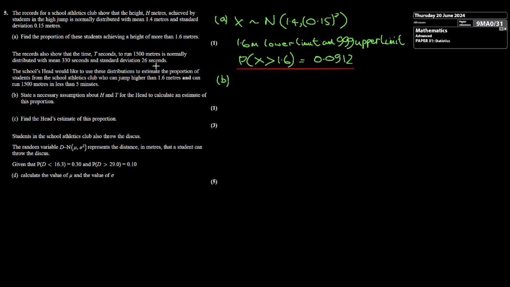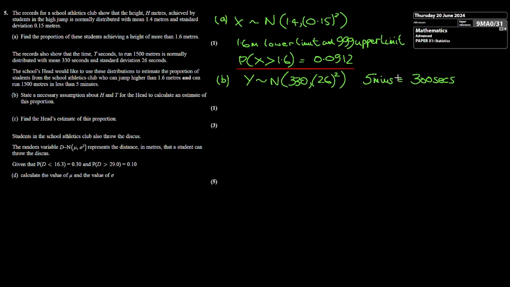We now switch to the 1500 metres, again normally distributed, this time with a mean of 330 seconds and a standard deviation of 26 seconds. So let's write that down first of all. So the head wants to know the probability of a student who can not only satisfy this requirement of jumping higher than 1.6 metres and can run the 1500 metres in a time of less than 5 minutes.